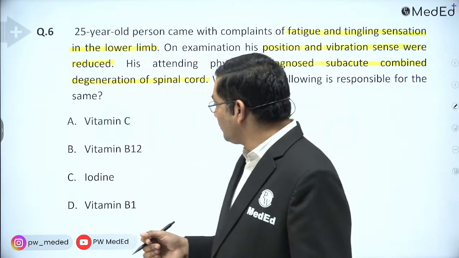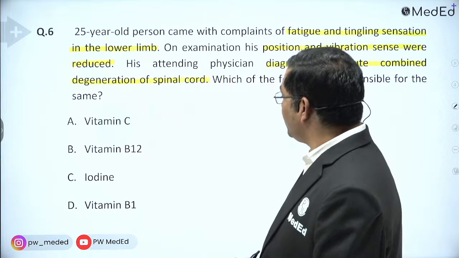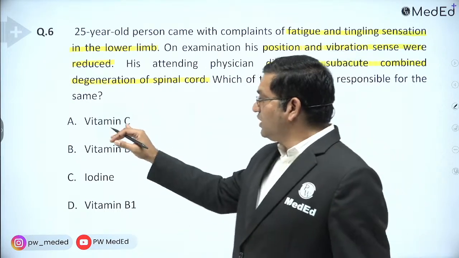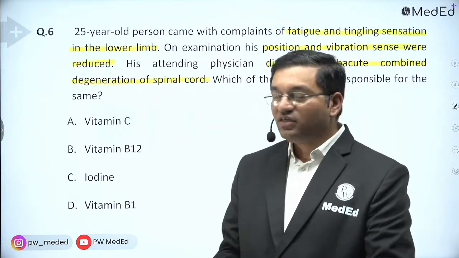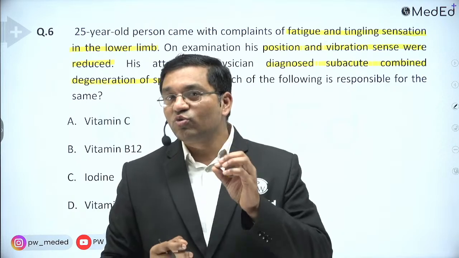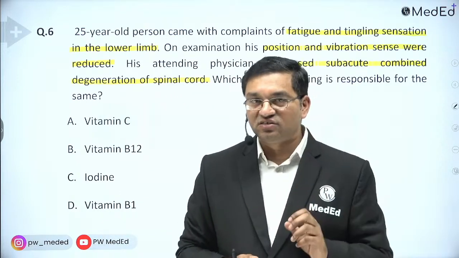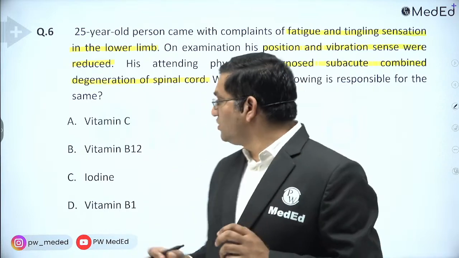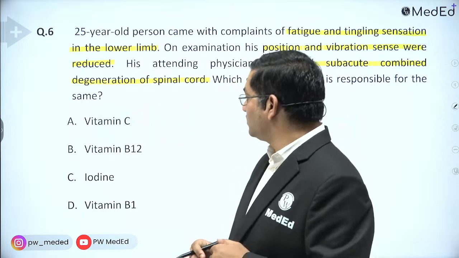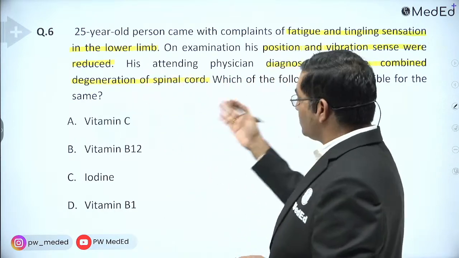Yes, answer, Devendra Singh. B, B12 is the answer. Yes, B12 is the answer. Think about vitamin C, it causes the scurvy. Scurvy doesn't cause the paralysis, it causes the pseudo paralysis because of joint effusion in the chronic stages. In the severe deficiency, vitamin C can cause the arthritis and pseudo paralysis. Okay, this is not pseudo paralysis. The diagnosis is given here.